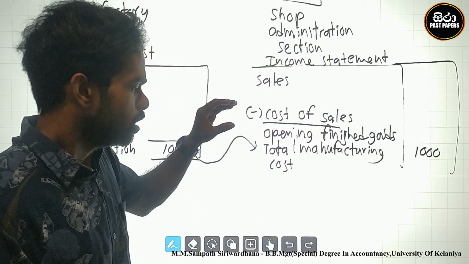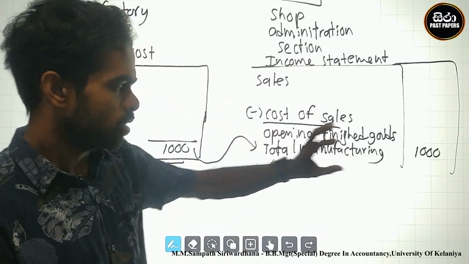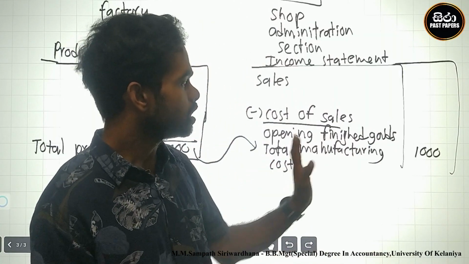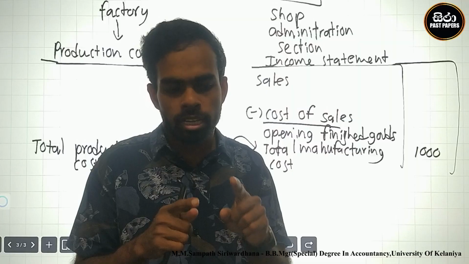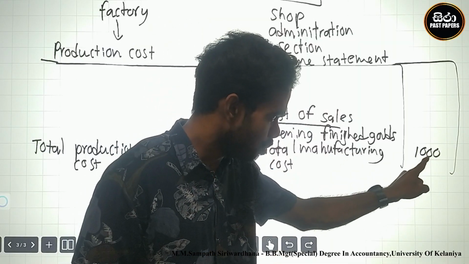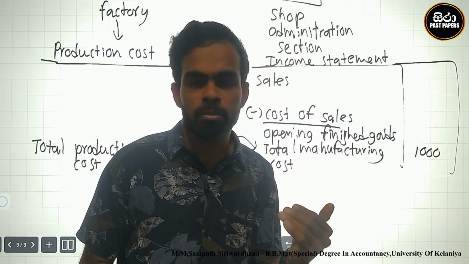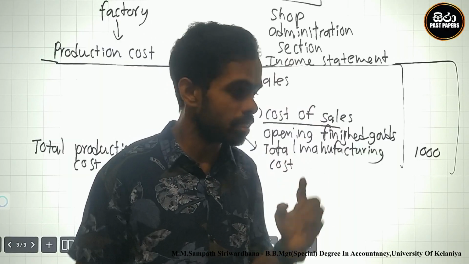Look here, the total fish bun cost is 1,000. After transferring to the selling section, part of that can be sold, and the part that is not sold must remain in closing balance.